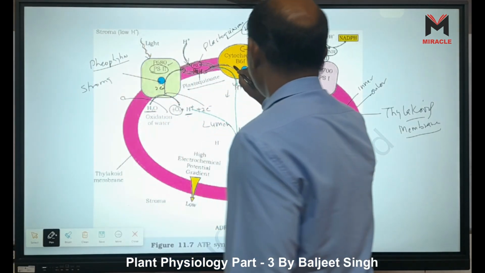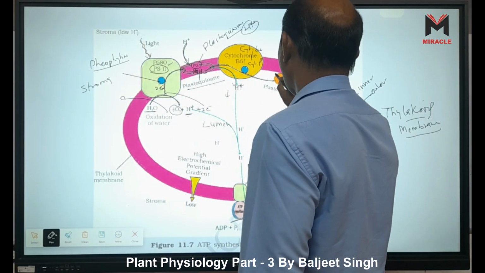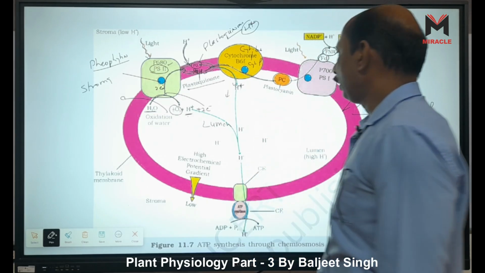Okay. Now this electron is transported to plastocyanin. Plastocyanin is toward the inner side.